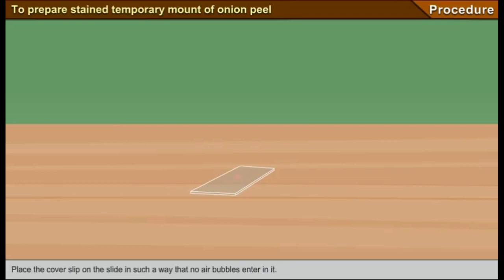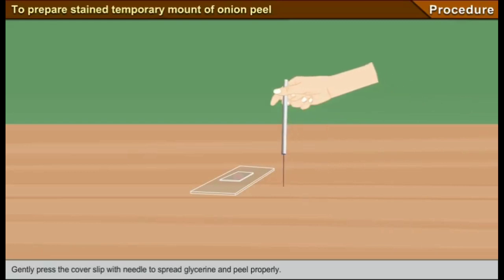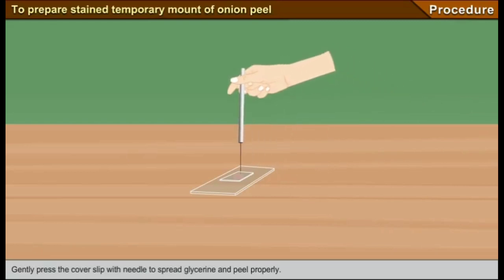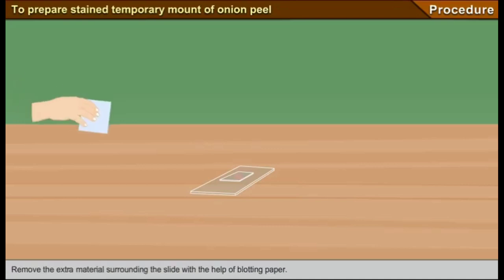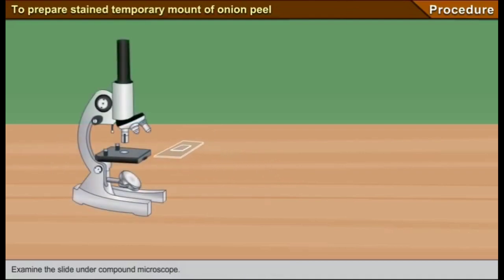Place the cover slip on the slide in such a way that no air bubbles enter. Gently press the cover slip with a needle to spread glycerine and peel properly. Remove the extra material surrounding the slide with the help of blotting paper. Examine the slide under a compound microscope.